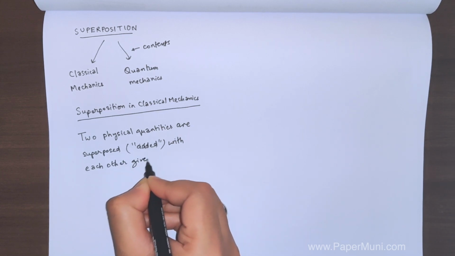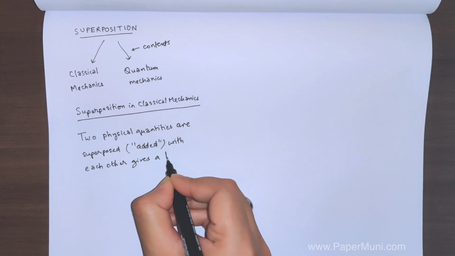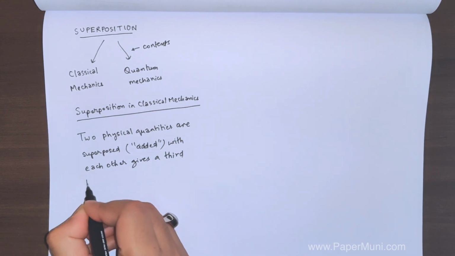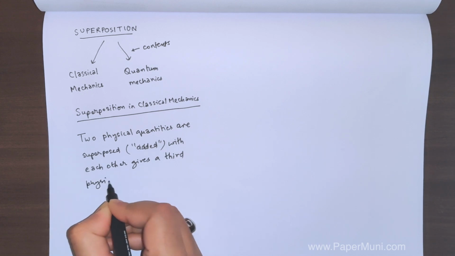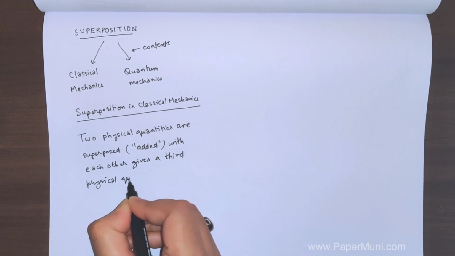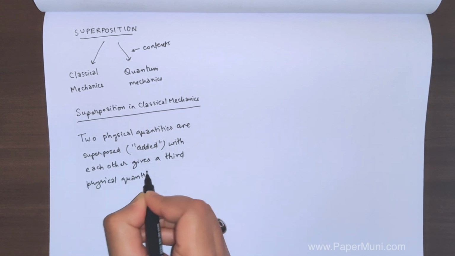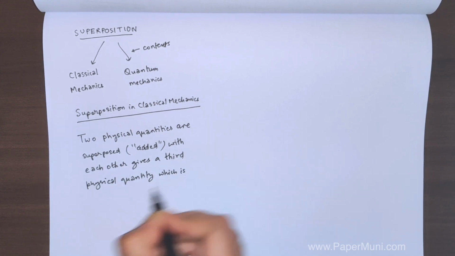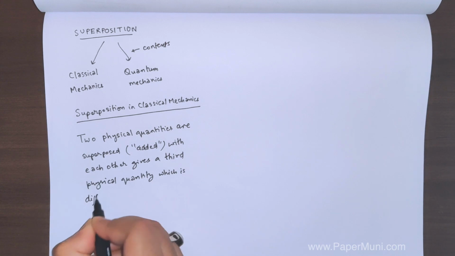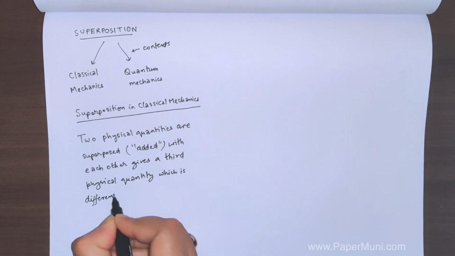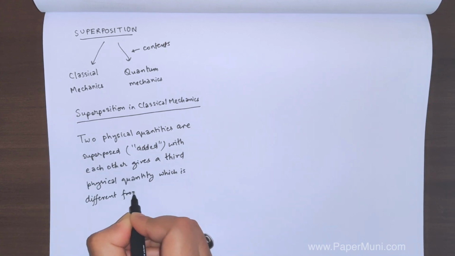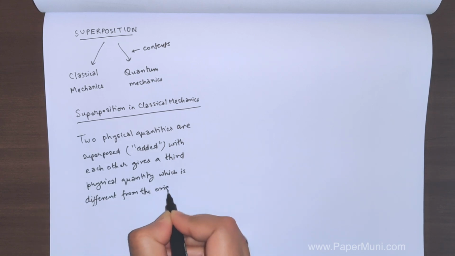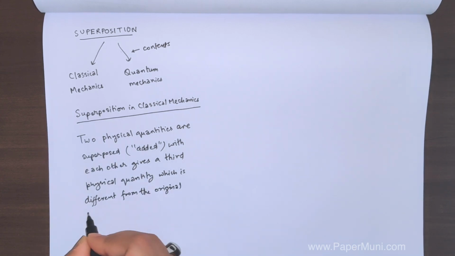gives a third physical quantity, which is different from the original two quantities.